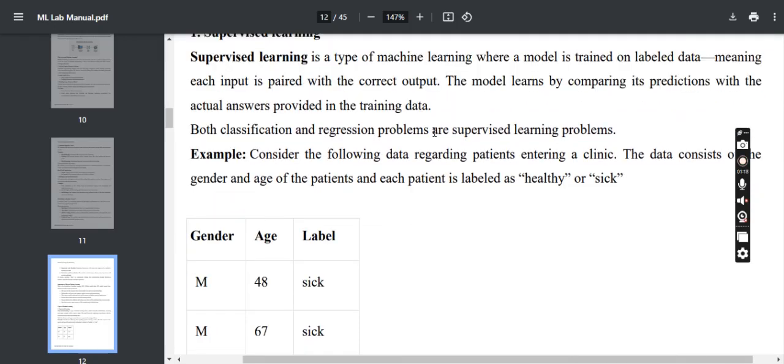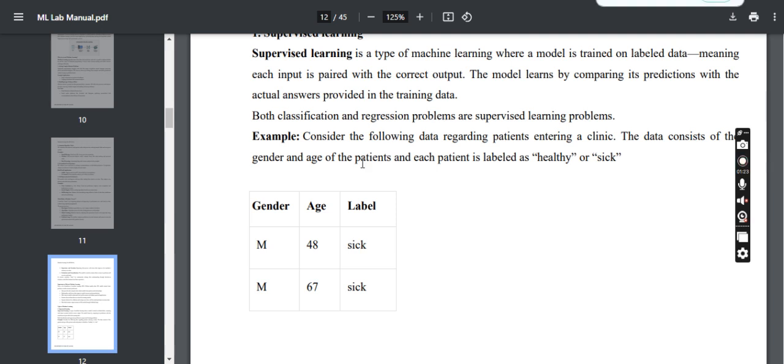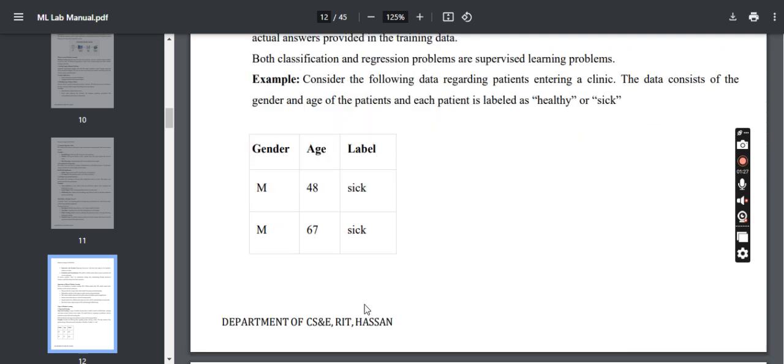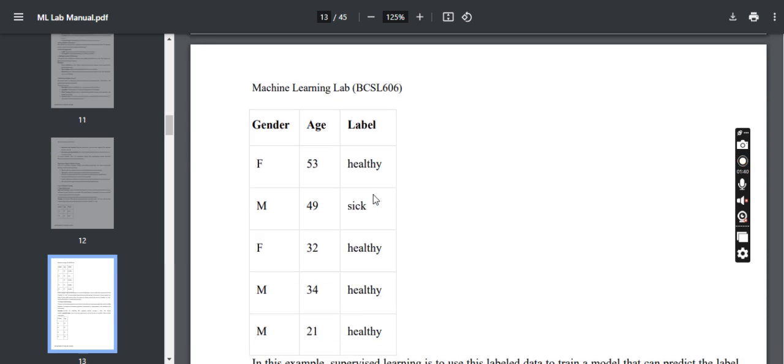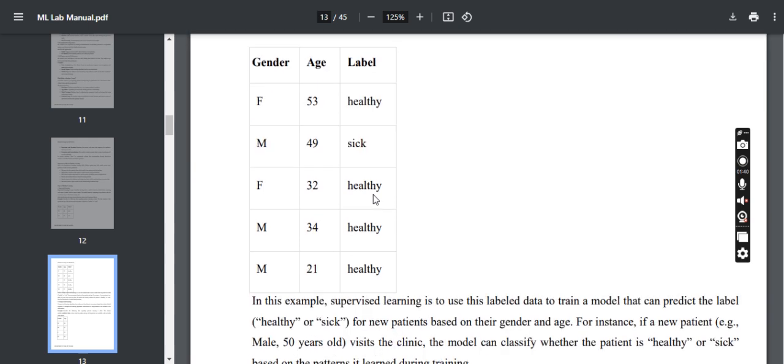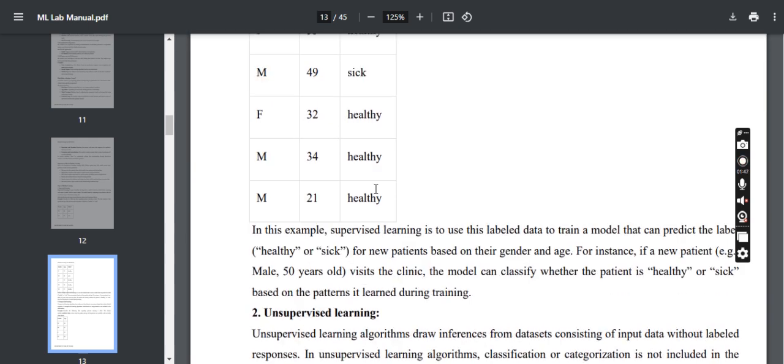Supervised learning is a type of machine learning where the model is trained based on, for example, a database. Consider the database of patients at a clinic. The database consisted of gender, age of the patient, and whether they are healthy or sick. In this example of supervised learning,